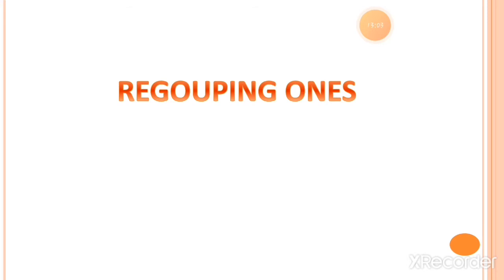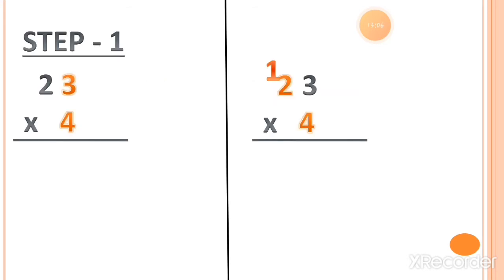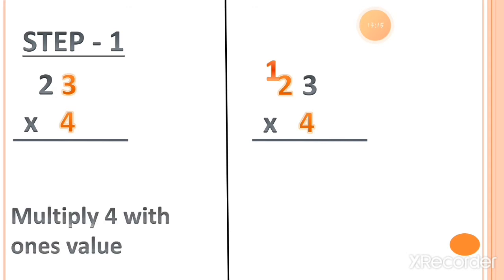Now the next topic, regrouping ones. Let's see how to regroup ones. In this, the answer will come in 2 digits in the ones place. Let's see through an example. Multiply 4 with the ones value. So 4 threes is equal to 12, and you have to put the number 1 as a carry, as we do in addition. Whenever you get the answer in 2 digits, put one number as a carry forward on the next digit.